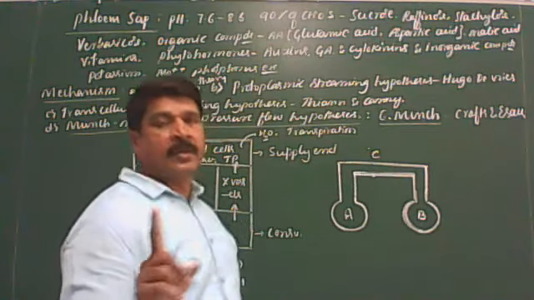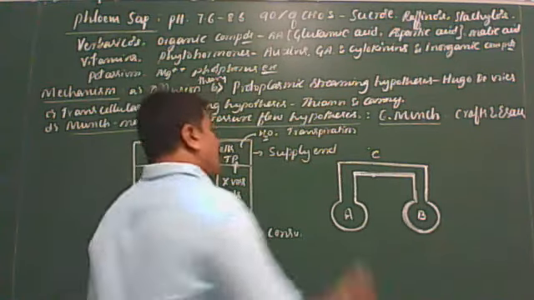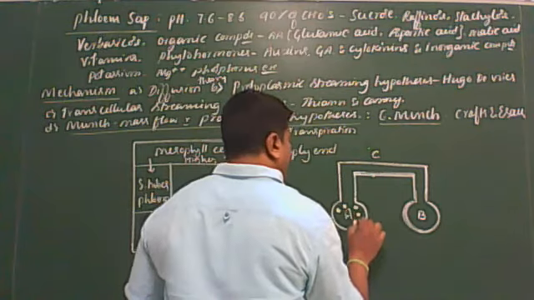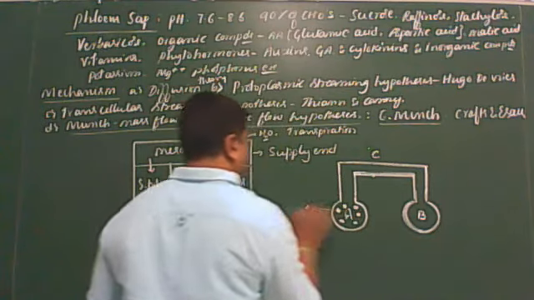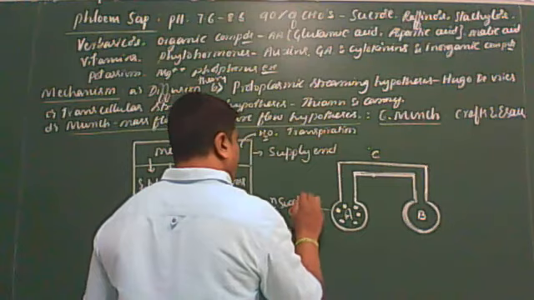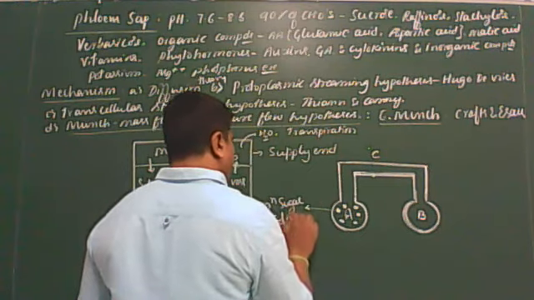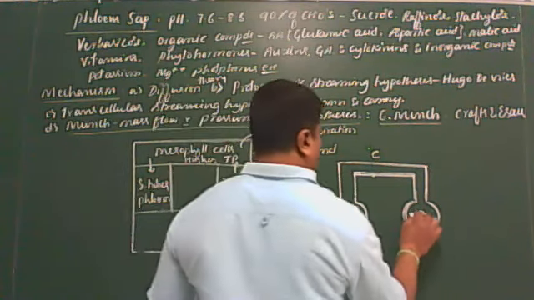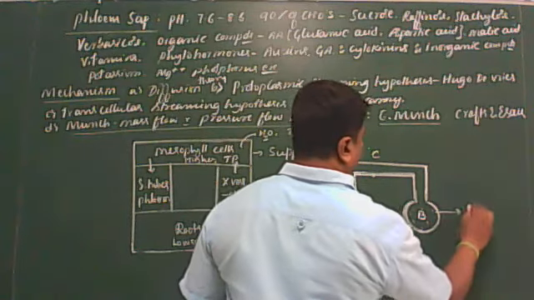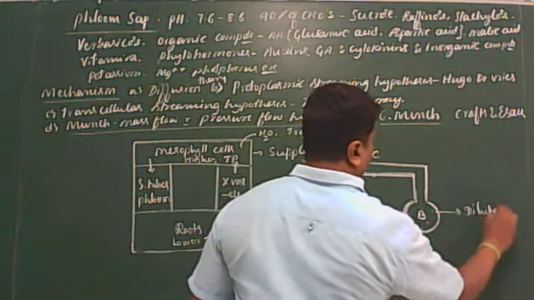Now, osmometer A is filled with concentrated sugar solution. Osmometer B is filled with dilute sugar solution.